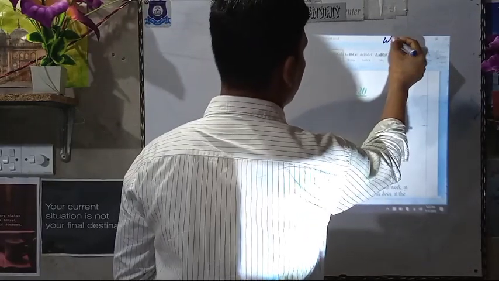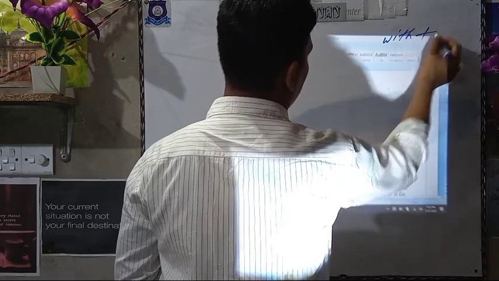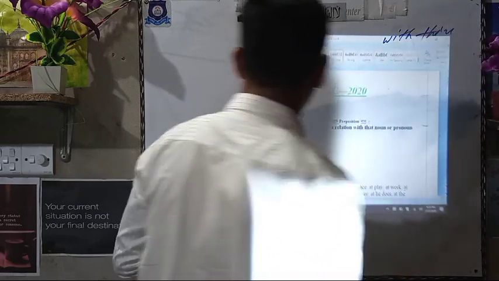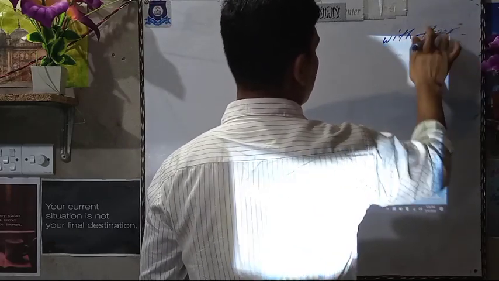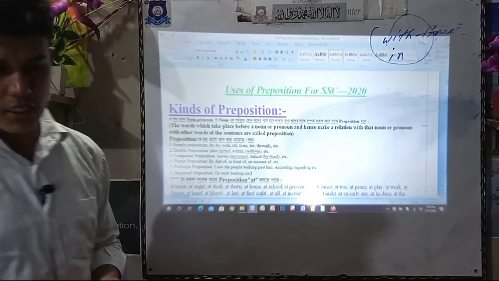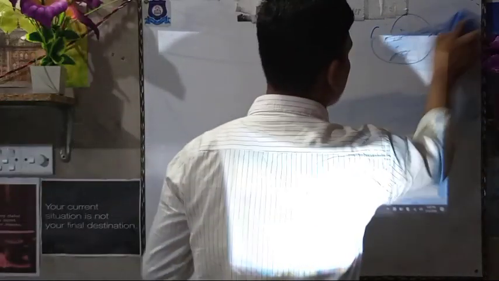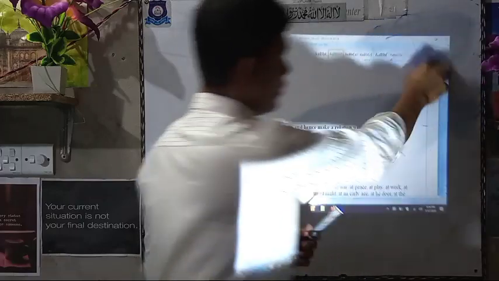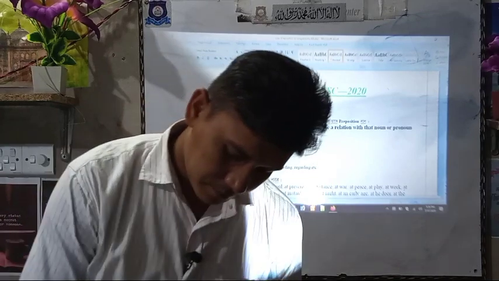Within means with plus in. Within. This is a double preposition. We will use double prepositions for different situations, for different writing.